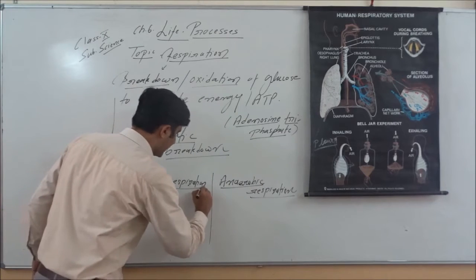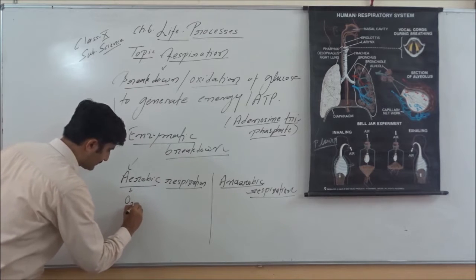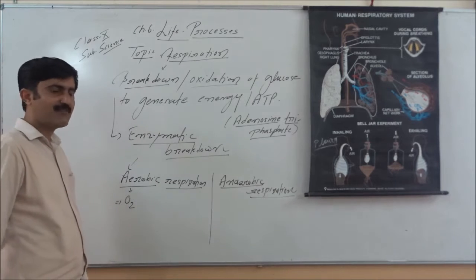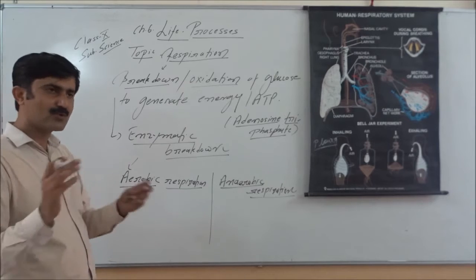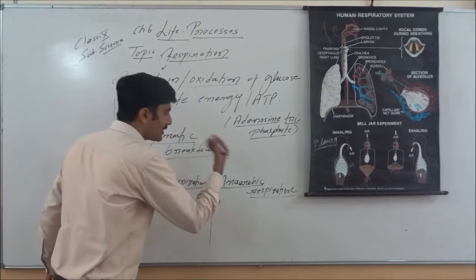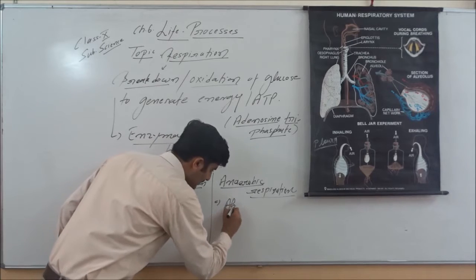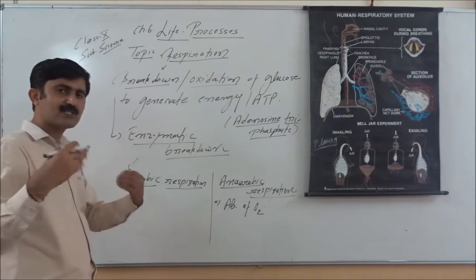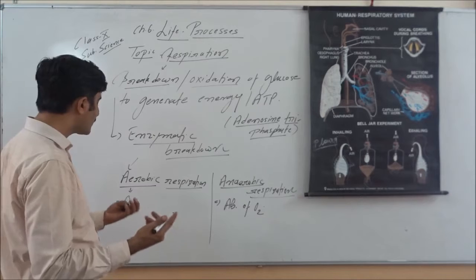When we say aerobic, all of us know that is in presence of oxygen. First point is in presence of oxygen. Oxygen is available, oxygen is present. This is the common way of respiration in most of the plants, animals and microbes. In certain organisms, breakdown of glucose may take place even in absence of oxygen. So here it is absence of O2. When there is a presence of oxygen, there will be rapid breakdown, there will be complete breakdown of the glucose.